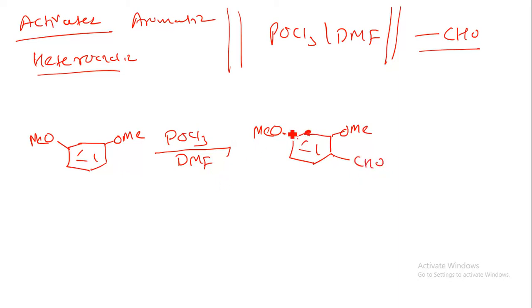Why is it not reacting over here? Because the methoxy group can donate electrons here, so this position is very electron rich. CHO, which has electrophilic characteristics, can attach to that carbon which is electron deficient. So that is why the CHO group will attach over here. So this is simply the introduction of the CHO group. Now let us understand its mechanism.